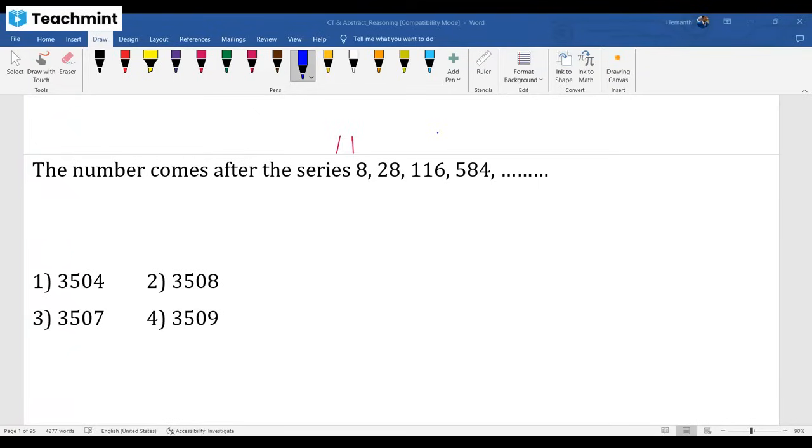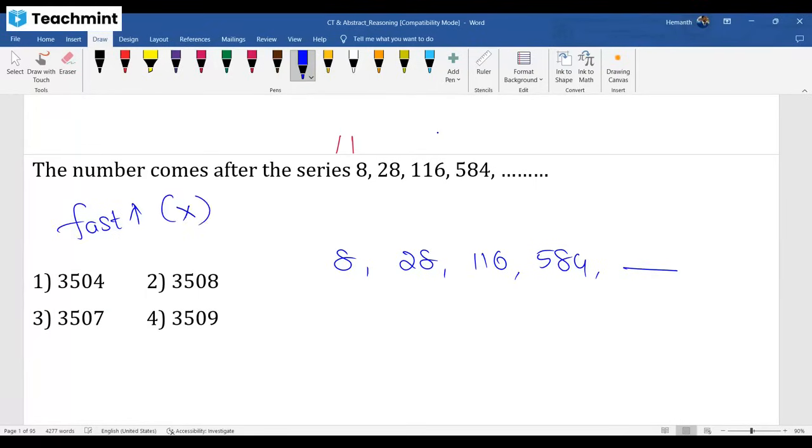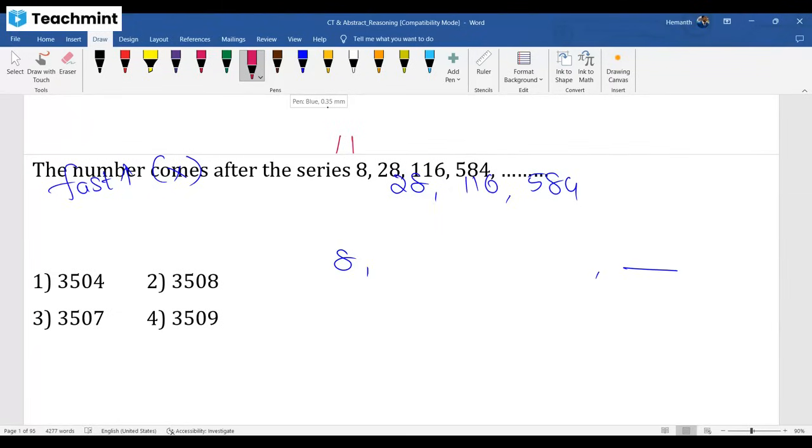Fine. So, guys, if you see this question, 828, 116, 584, options are in 3000 something, meaning it becomes 3500-something, which means a fast increase. When it is a fast increase, there is some multiplication involved. All these tricks are already given in that number series video. Strongly recommended for everyone to complete the task.